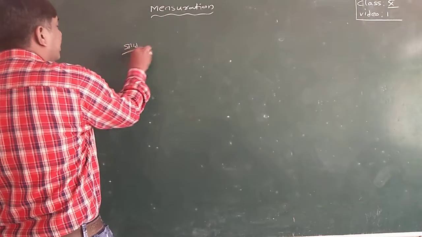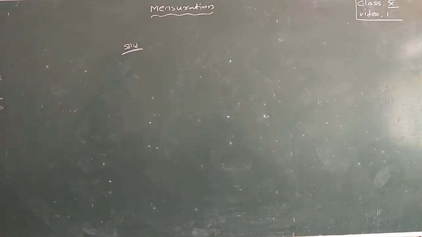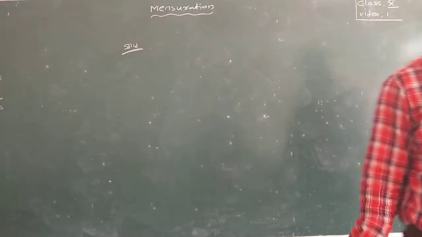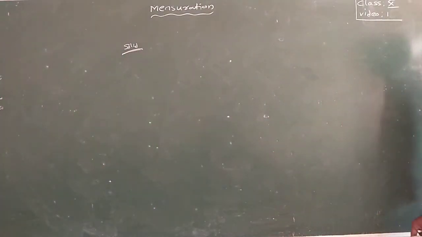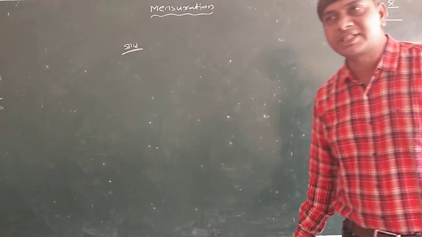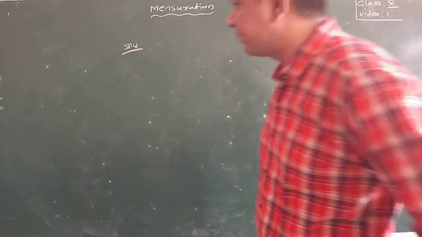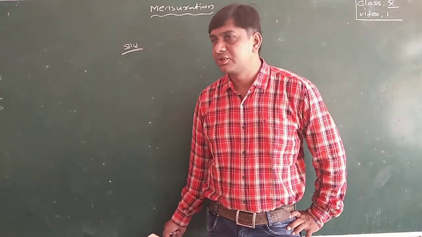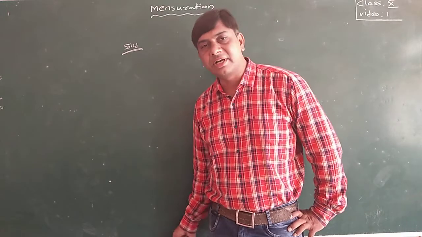A solid is an object which has a definite shape and size. The objects which have a definite shape and their size also, those objects are called solids.